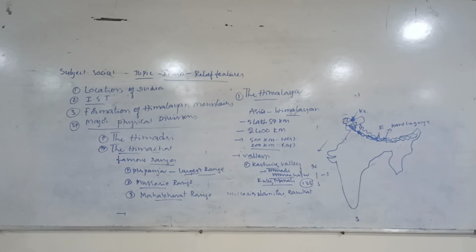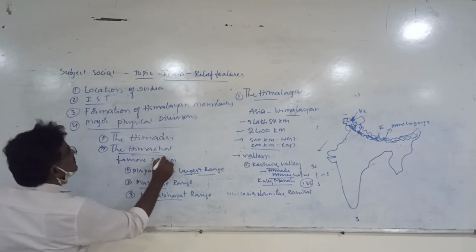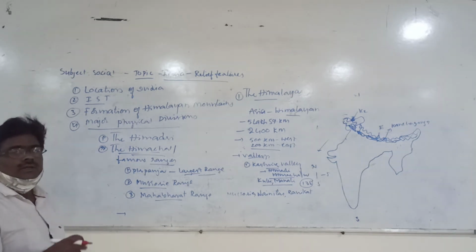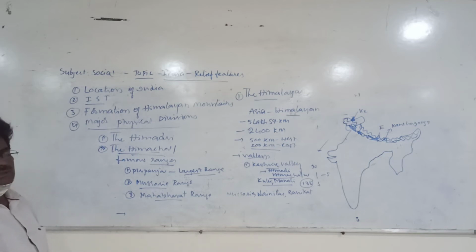The Mussoorie range can be seen particularly in Uttaranchal as well as Himachal Pradesh. The Mussoorie range width is around 120 km from west to east and even north to south. Actually, the Himachal mountains are friendly in nature. So human beings can move, enjoy and stay there because hill stations and beautiful valleys are there.